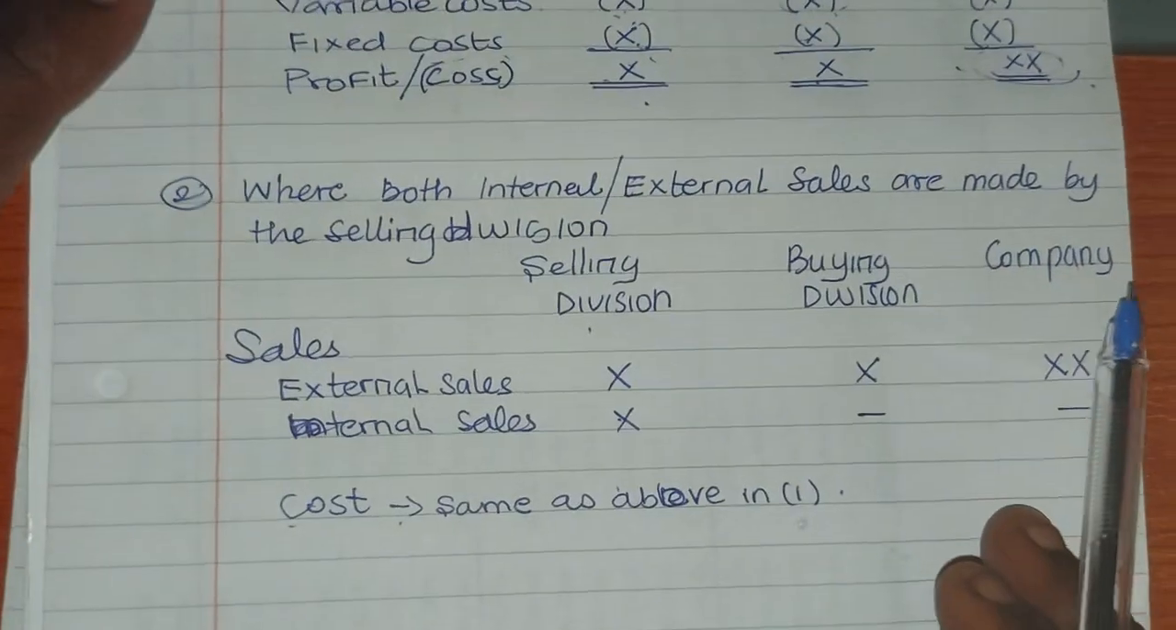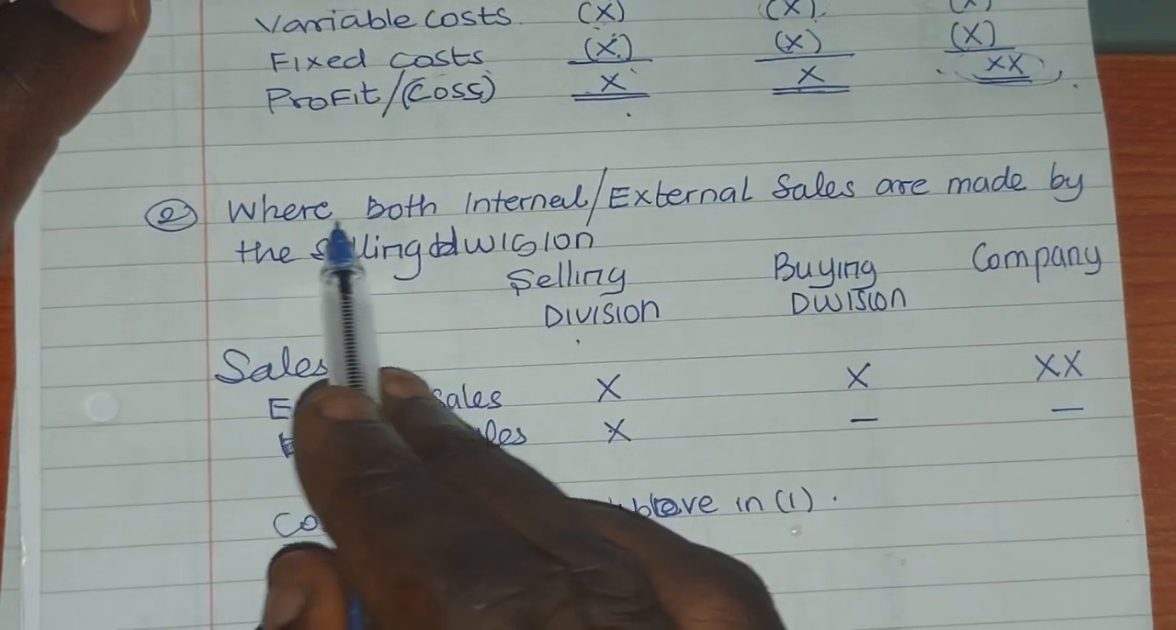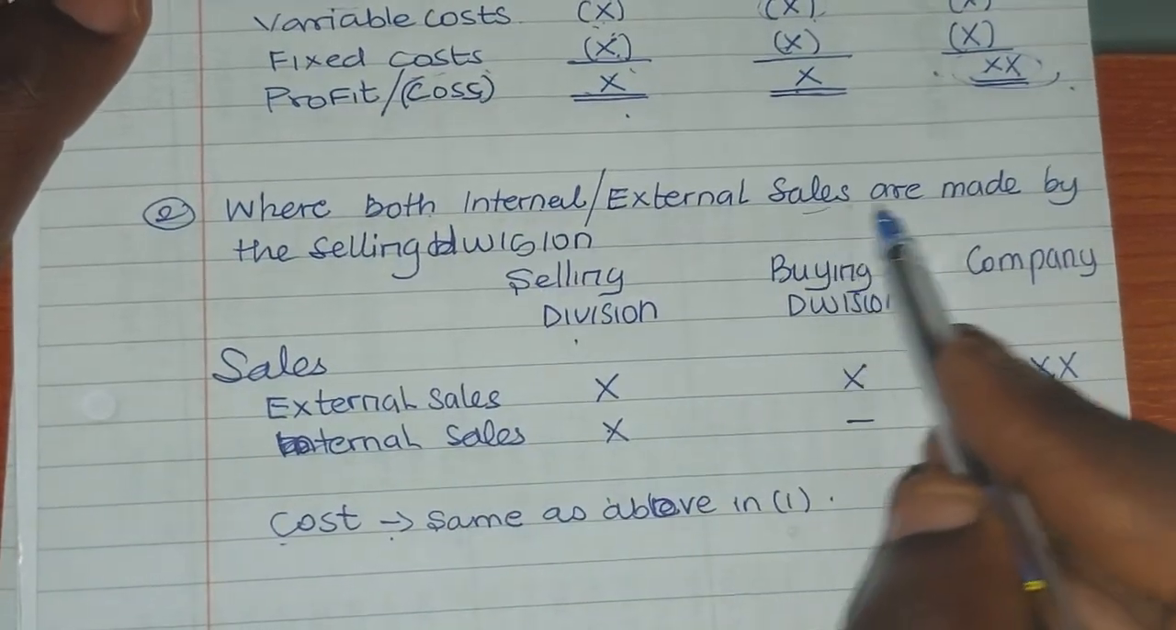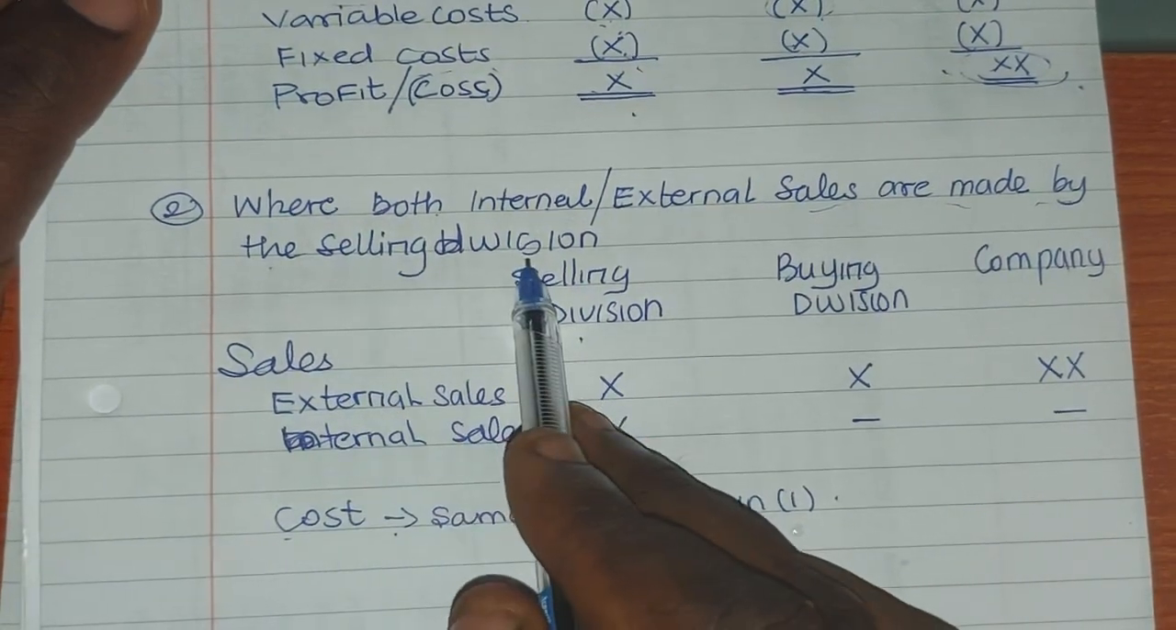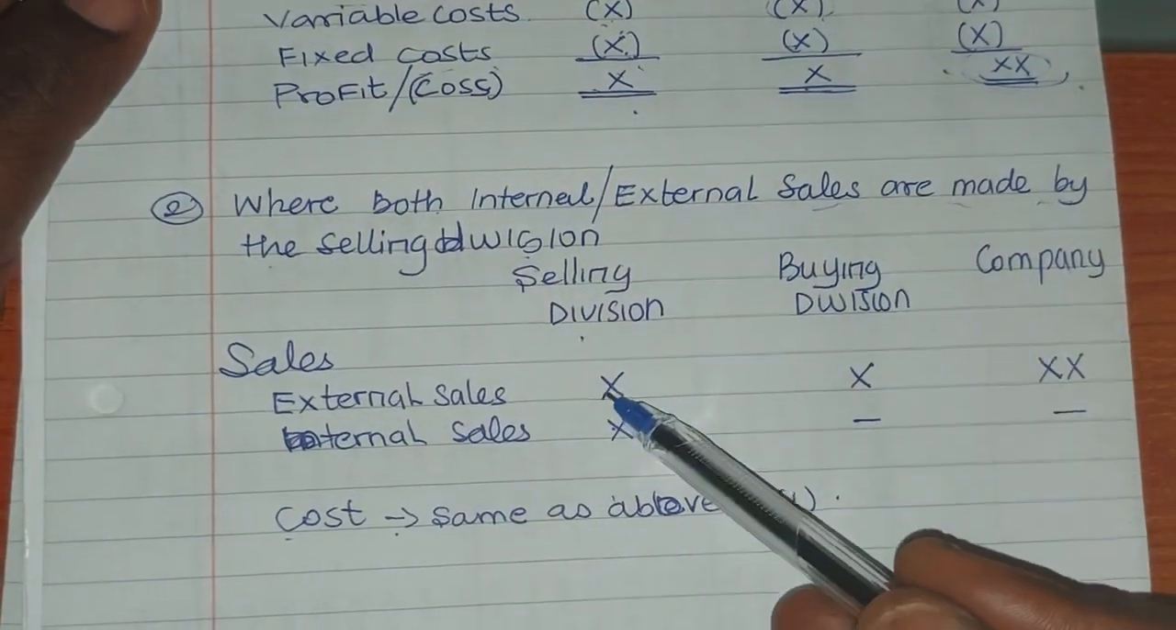Then pro forma 2 is where both internal and external sales are made by the selling division. That is, the selling division also sells to external customers.